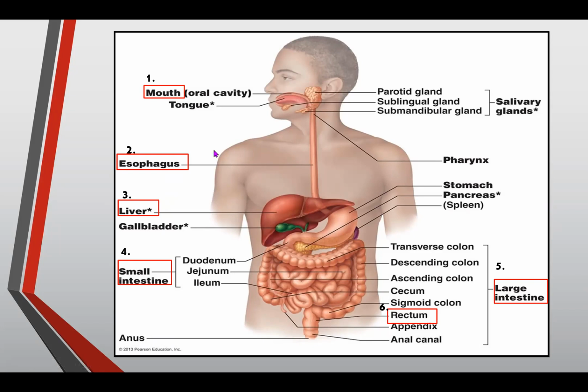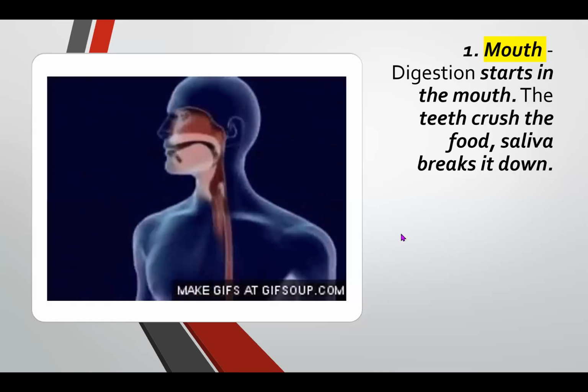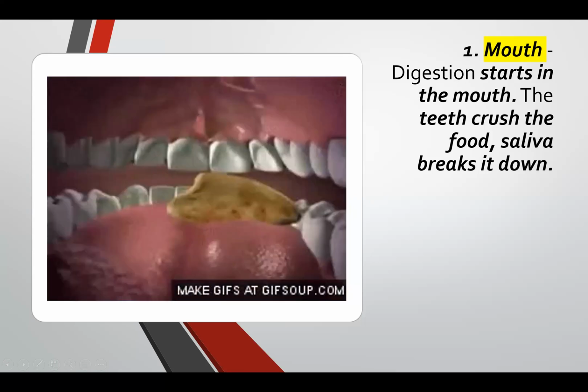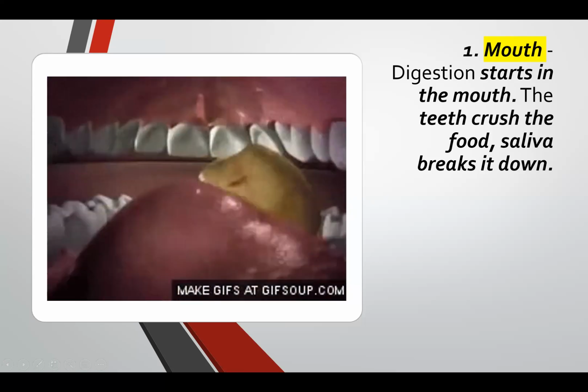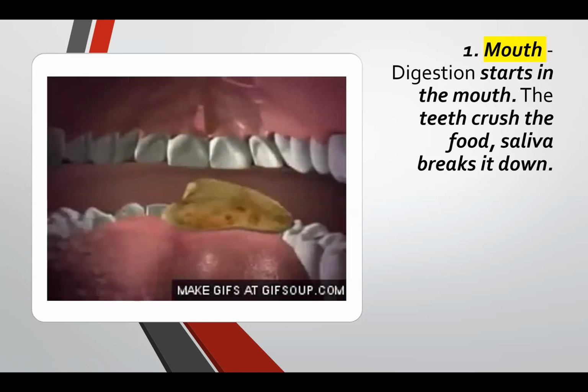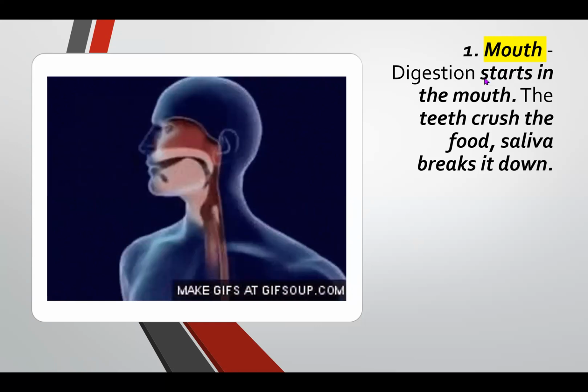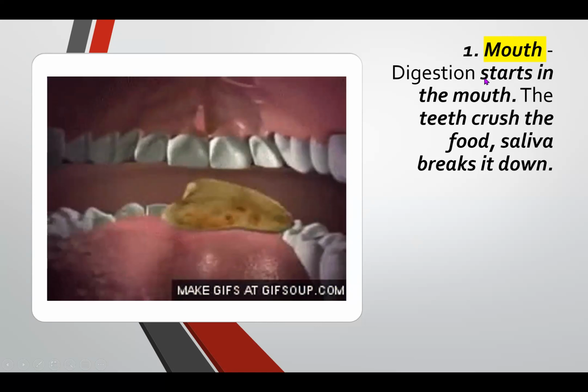Okay, so we will discuss these parts of a digestive system. The digestive system is a very easy process, because it is just when a large insoluble food particle like this pizza needs to be broken down into smaller pieces and turned into water soluble molecules so it can be absorbed in our body and give us energy. Let's first talk about the mouth.